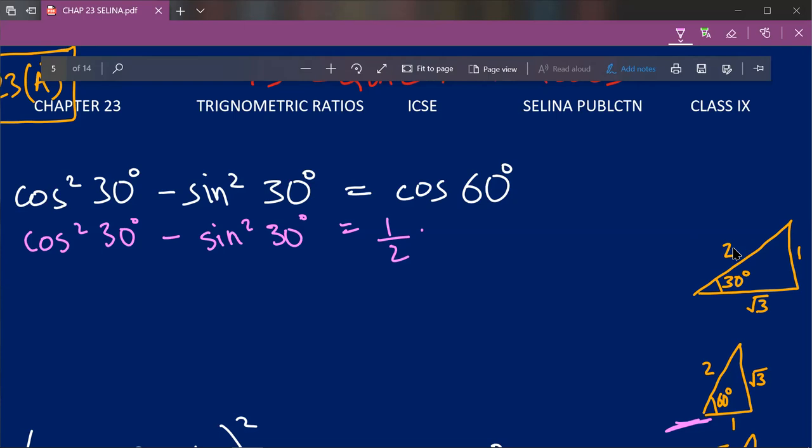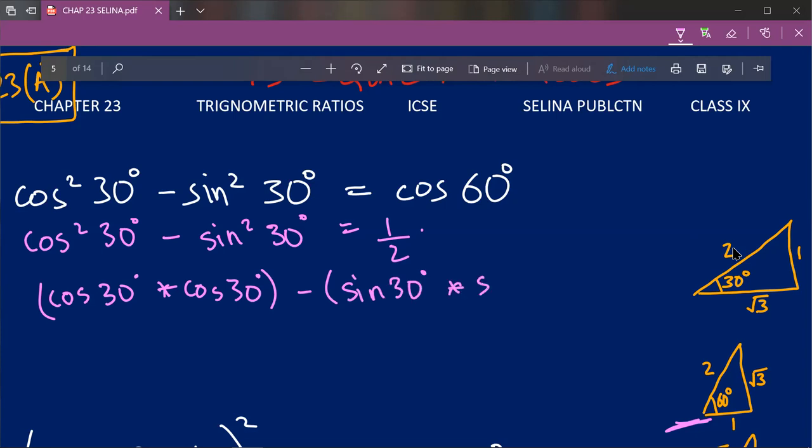So without further ado, we'll first solve our first part, cos square 30 degree. Now this LHS can be translated to cos 30 degree into cos 30 degree, because cos 30 degree into cos 30 degree is cos square 30 degree, minus sine square 30 degree, sine 30 degree into sine 30 degree, which, okay, we'll move to that later. First of all, we'll find LHS because that's our main purpose. First of all, we'll find cos 30 degree.